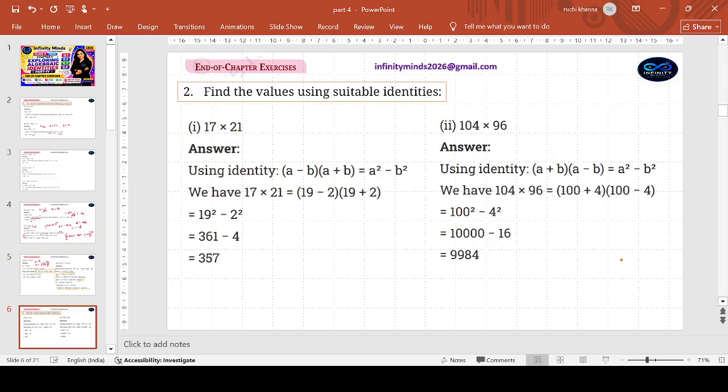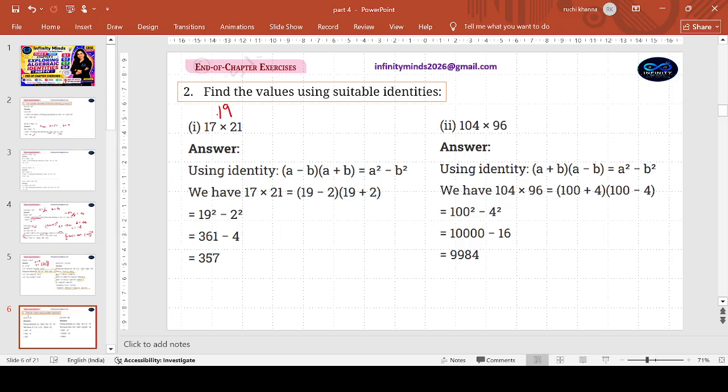So that was the end of your first question. Each of the questions has a lot of parts in it. But none of them are difficult, I would say. The first four questions are very, very simple in the end of chapter exercise. Let's quickly start with the second one. Find the values using identities. Now see, identities are applied to numbers also. 17 and 21. Like when you have the multiplication of these two numbers, we have to try and think of a connecting number in between.